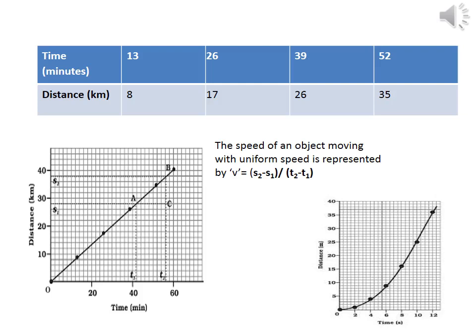To do so, consider a small part of the graph, AB. This is the distance time graph as shown in figure 2.